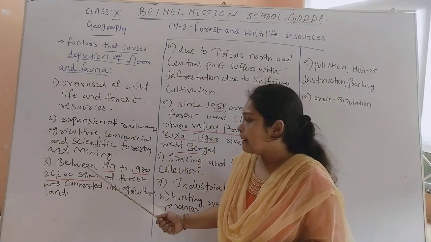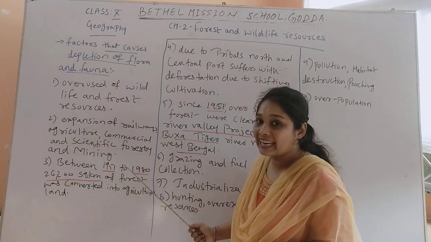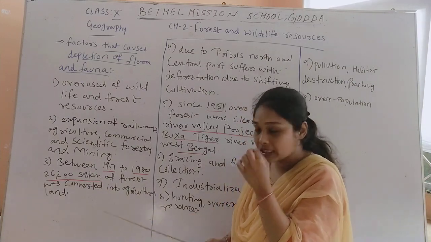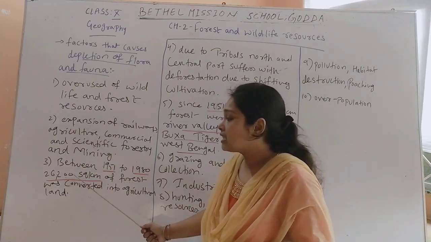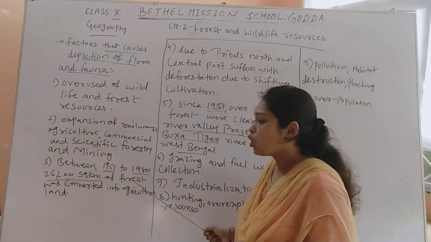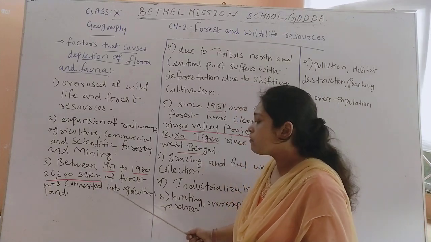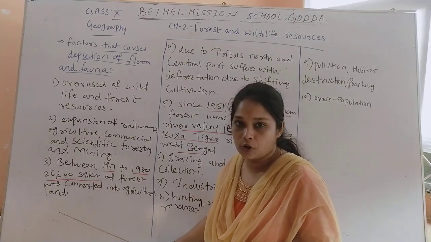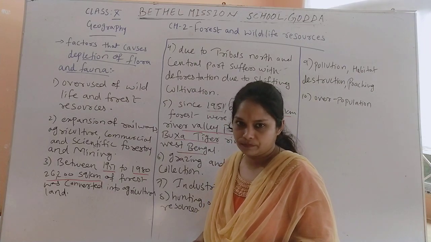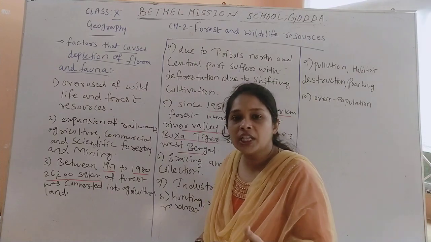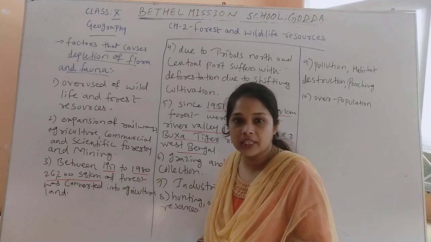Now the third one is between 1951 to 1980. When we see the estimation, we can see that between 1951 to 1980, 26,200 square kilometer of forest was converted into agricultural land due to increasing population, to meet the food needs of the population. What we are doing is converting the forest into agricultural fields, and when we are doing so, we are cutting down the plants,